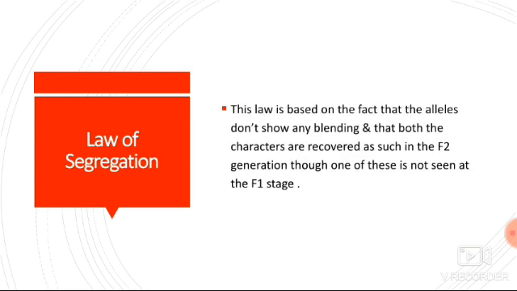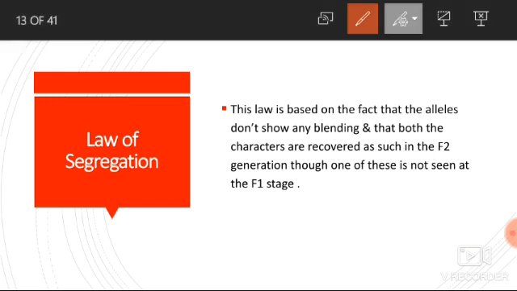Now the second law, that is law of segregation. This law is based on the fact that the alleles do not show any blending and that both the characters are recovered as such in the F2 generation, though one of these is not seen at the F1 stage.